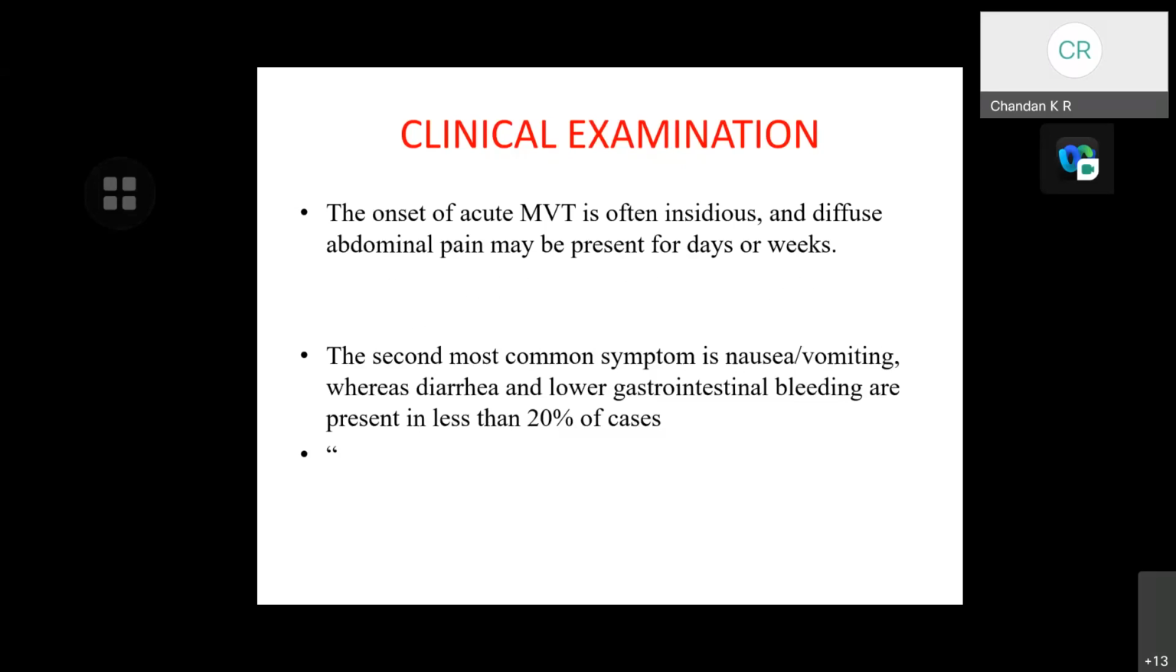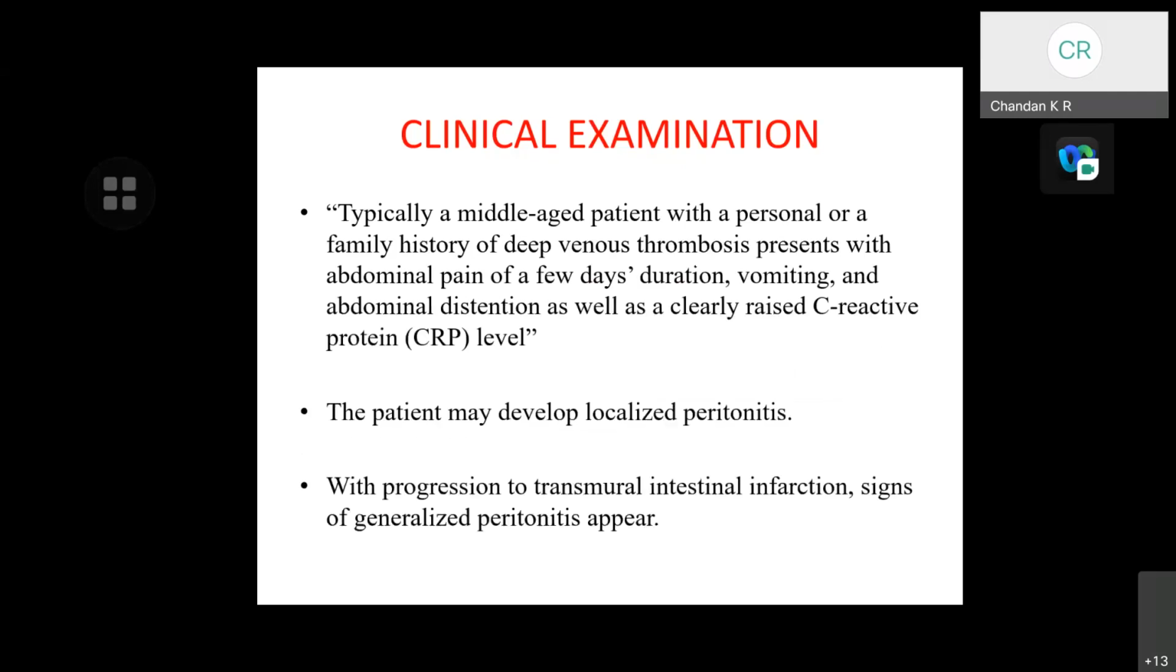Coming to the clinical examination, the onset of acute mesenteric vein thrombosis is often insidious and diffuse. Abdominal pain may be present for days or 2 weeks. The second most common symptoms are nausea and vomiting, whereas diarrhea and lower GI bleeding are present in less than 20% of cases. Typically, a middle-aged patient with a personal or a family history of deep venous thrombosis presents with abdominal pain of a few days duration, vomiting and abdominal distension, as well as a clearly raised C-reactive protein. The patient may develop localized peritonitis with progression to transmural intestinal infarction, and signs of generalized peritonitis can appear.